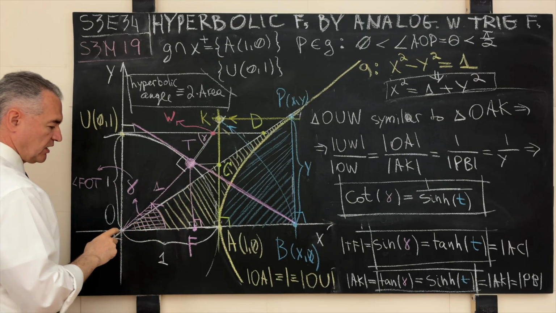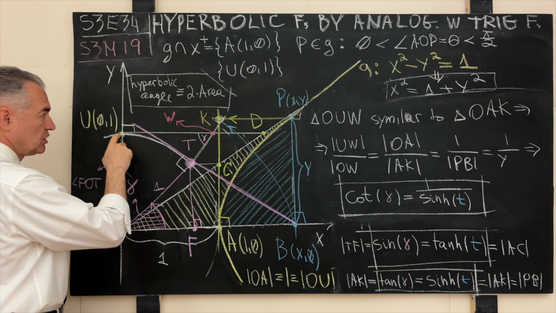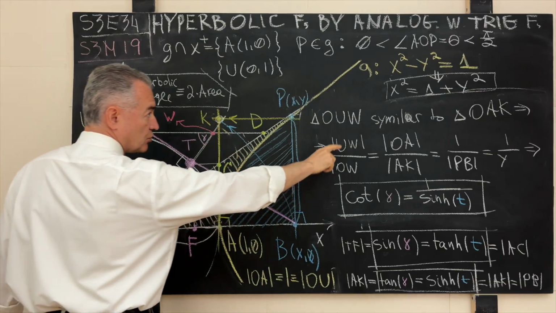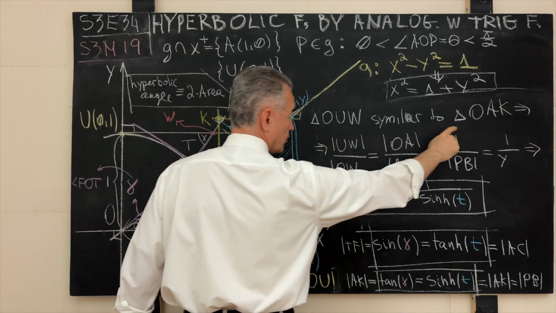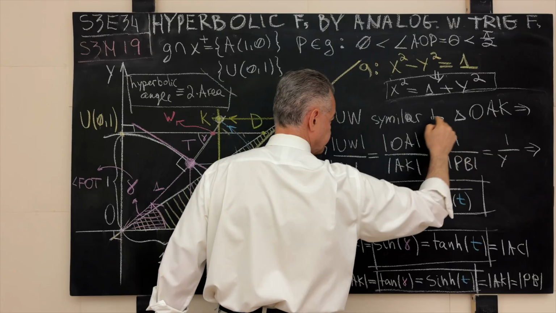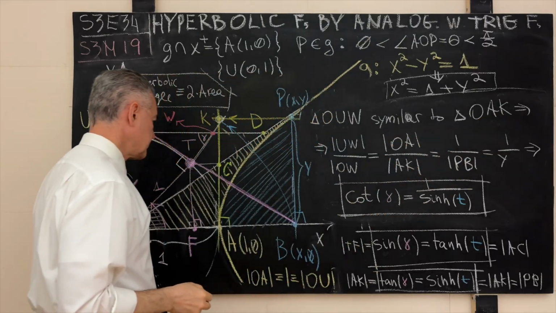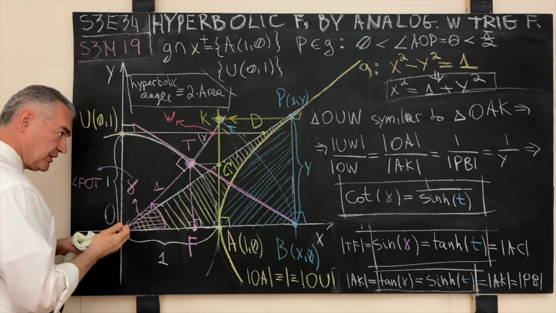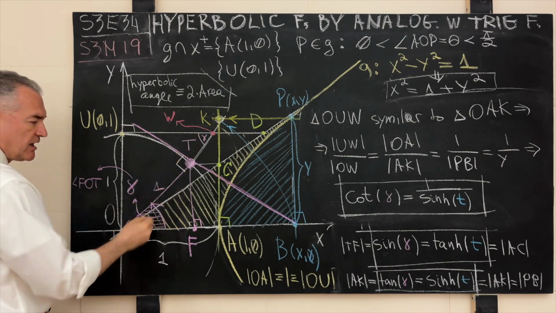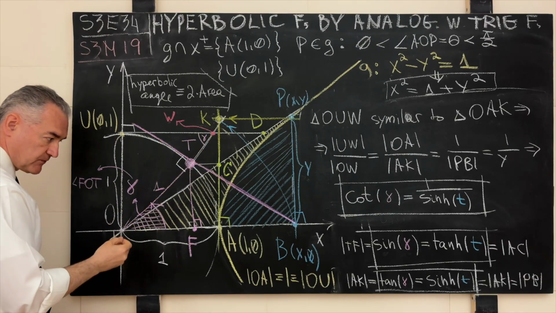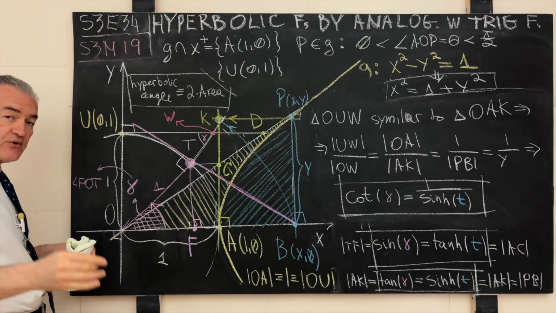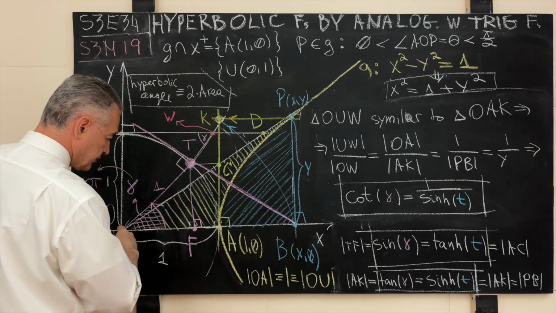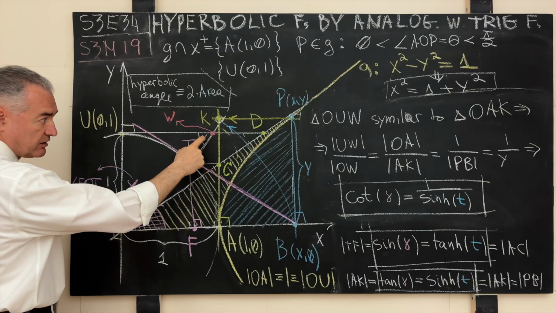And what do we have now? We have two right triangles, OUW and another triangle, OAK. So these two triangles, OUW and OAK, are similar. Why are they similar? Well, because again, remember all this heavy lifting with proving the points are collinear, they sit on one straight line, yada yada. We have thus one straight line falling on two parallel straight lines. Again, your favorite Euclid's Elements, book one. The theorem: the alternate angles must be equal. So we have the angle gamma over here.